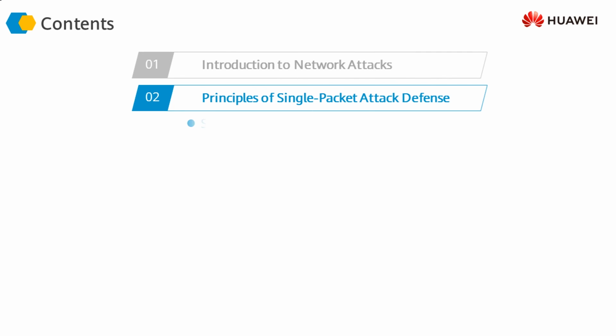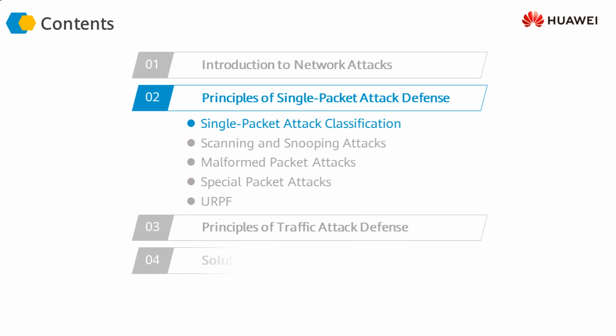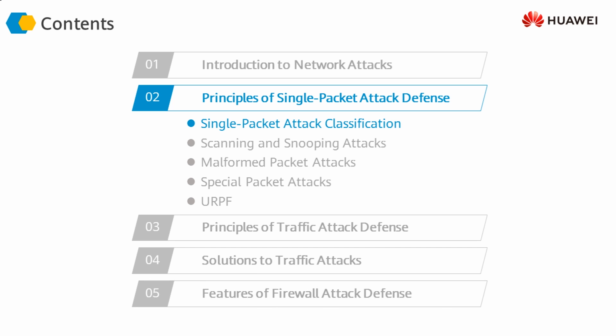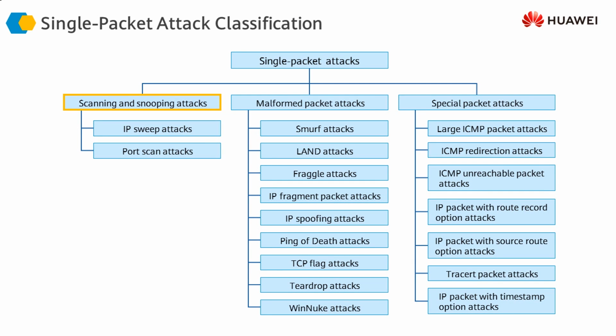Let's look at the different types of single packet attacks now. First we looked at the different types of network attacks, which were single packet attacks or the traffic attacks. If we look at the single packet attacks, there are three major types: scanning and snooping attacks, malformed packet attacks, and special packet attacks. If you look at the scanning and snooping attacks, the major types can be IP sweep attacks or port scan attacks.